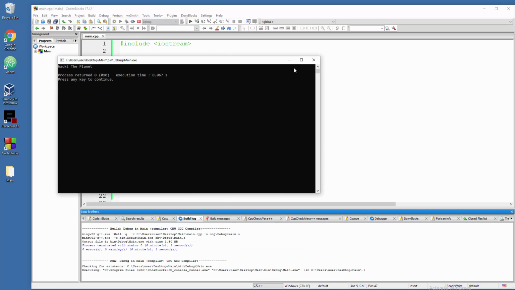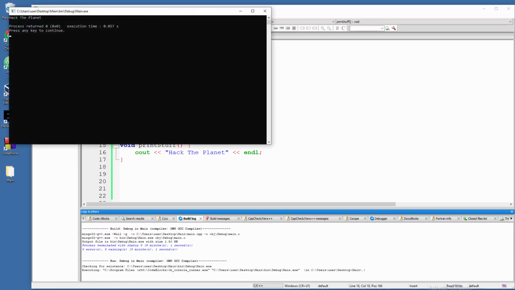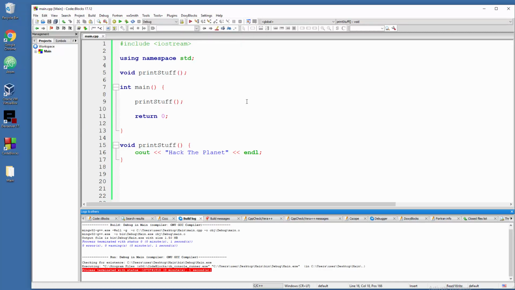See, hacked the planet, whatever I was typing here. Let me correct that. So this will work. Right. Just remember that at your disposal you have two options. When you are creating simple functions, you can do that right here, and when you have complicated actions in your functions, you can get into details down there, but because of the rules of the C++ compilation process, you must state the name and return type of that function up here before the main part of the code.